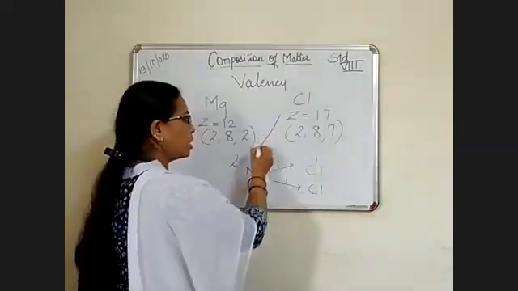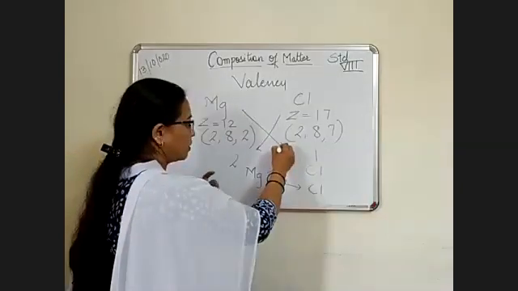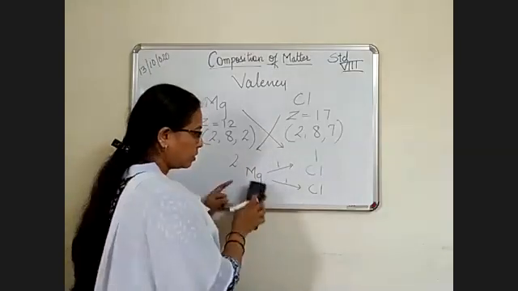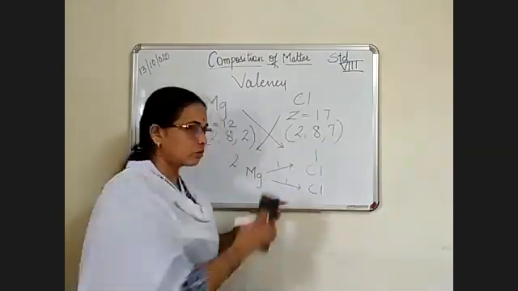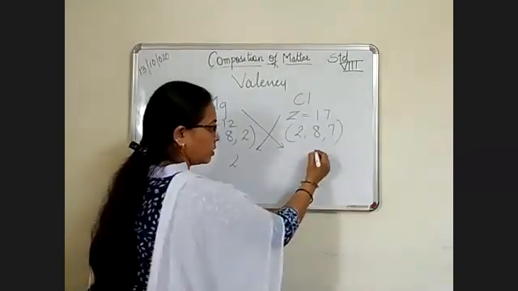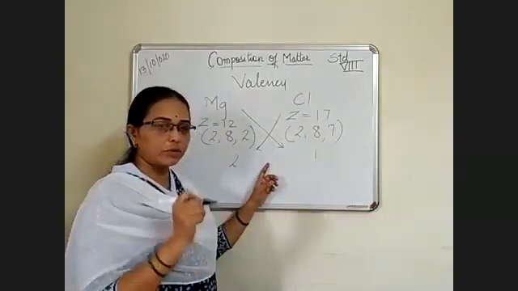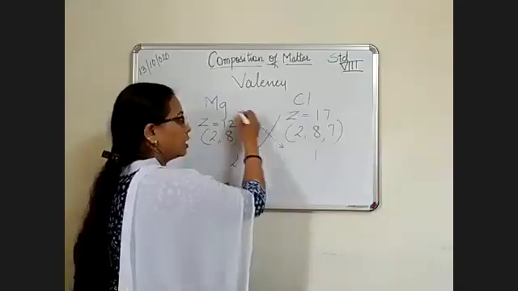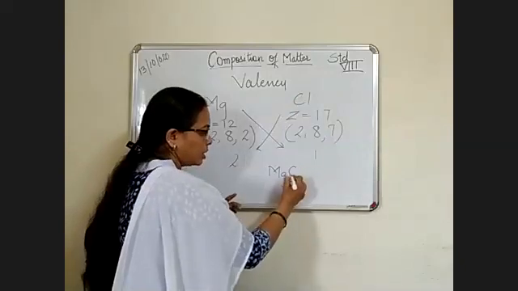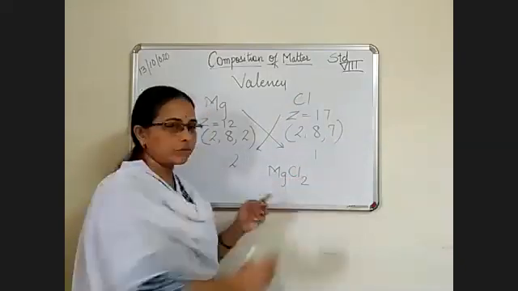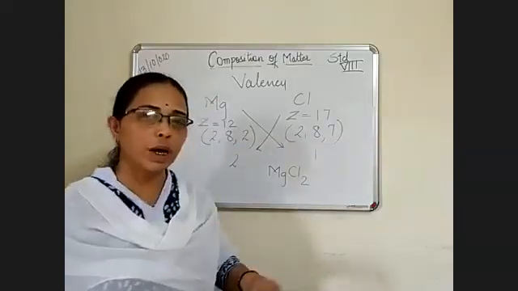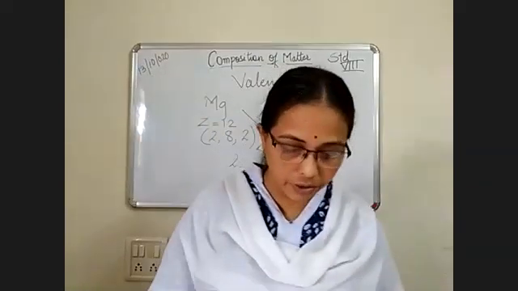See the formula, MgCl2. See how the formula becomes. Mg is 1 atom, and chlorine is 2 atoms. So our compound magnesium chloride is formed. Okay.